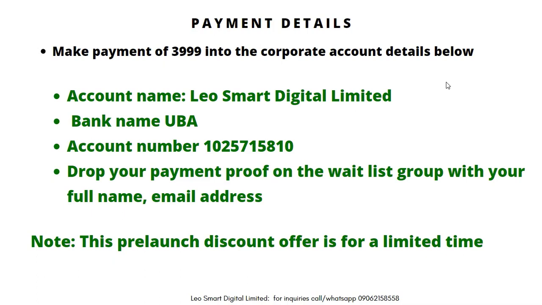Now, to make payment, these are the payment details. Make a payment of 3,999 naira into the corporate account details below. As you see, our business is registered. You have the corporate account, you can pay into it. You are safe and secure, you are not being scammed. The account number is this, and the bank name is UBA.